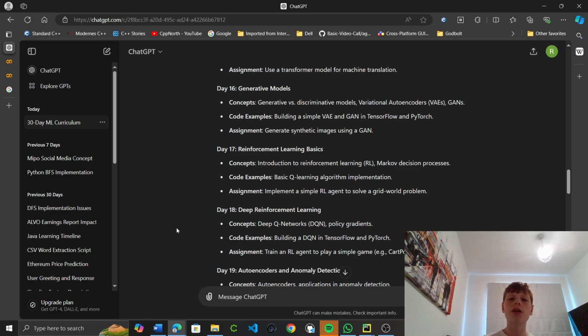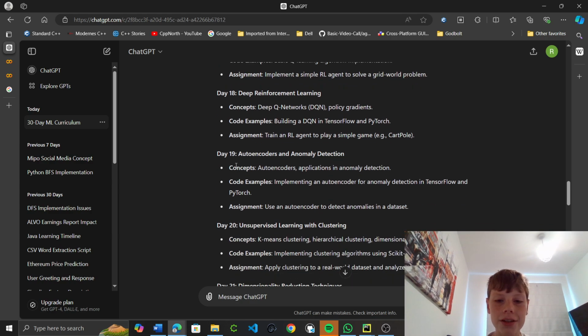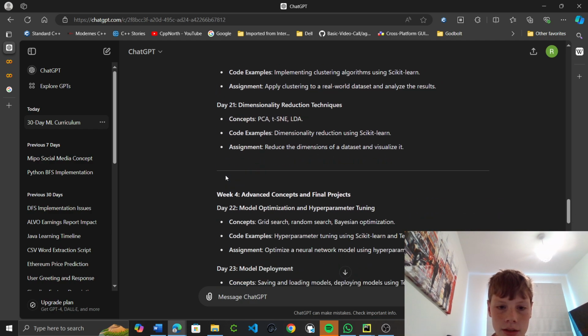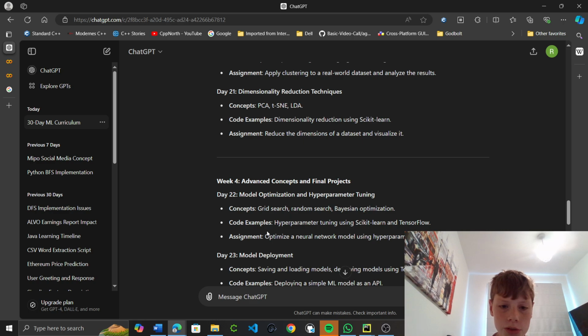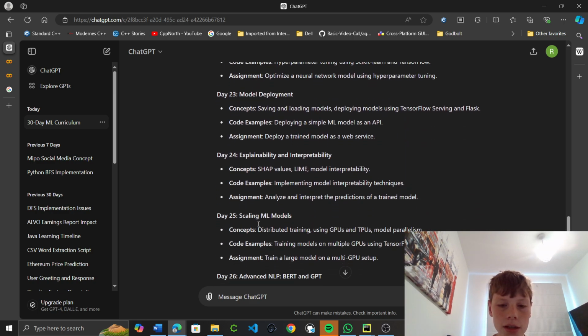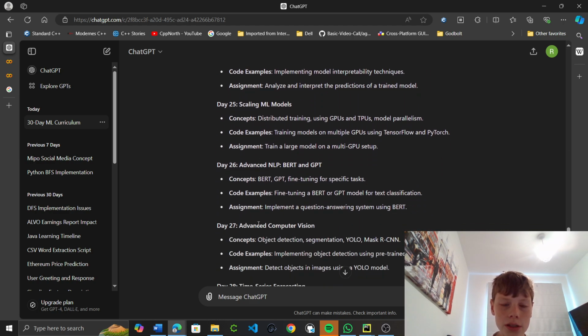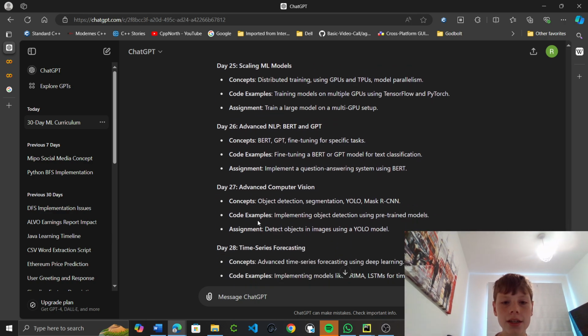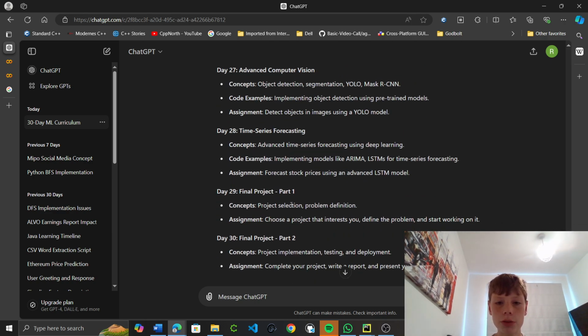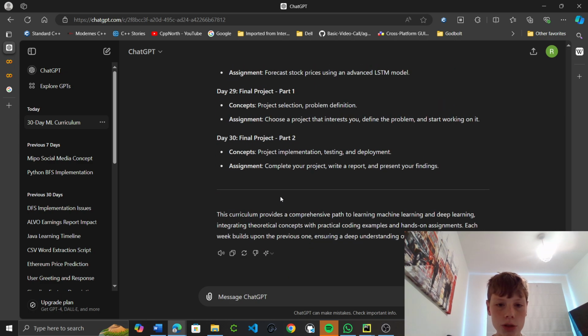So Minimax works by going through each possible combination, and you're trying to minimize the opposition's score and maximize your own score. It's recursion basically, and I'll leave that until we get to it. So, look for hyperparameter tuning, model deployment, scaling among models, BERT and GPT. Oh, advanced computer vision, final project 1 and final project 2.